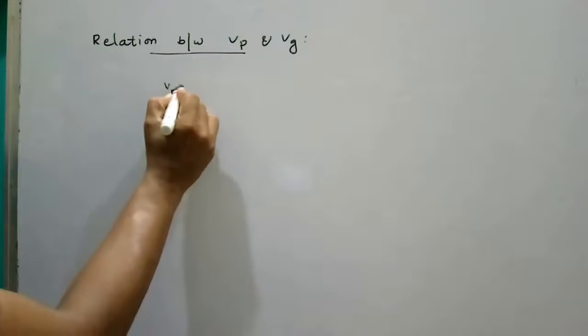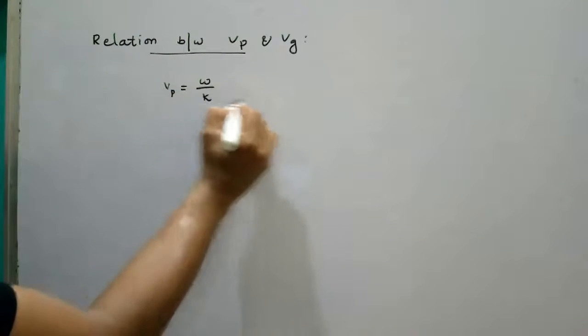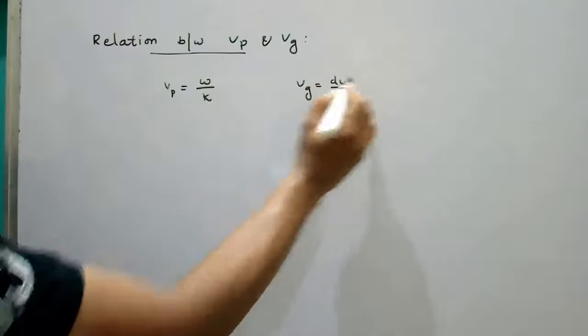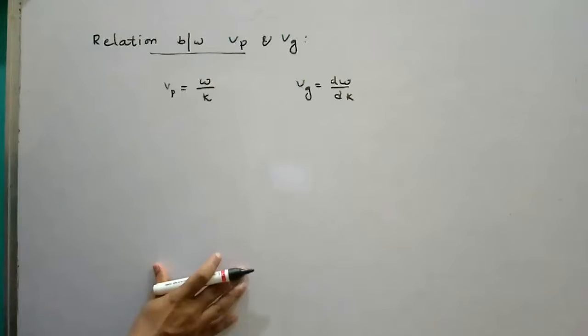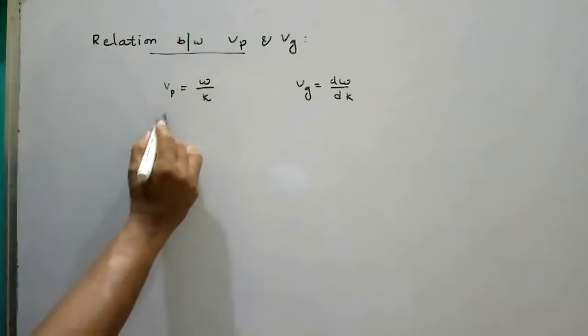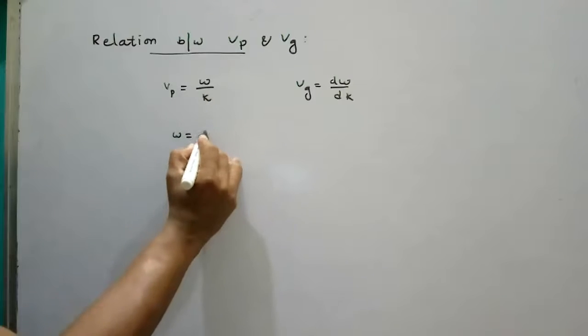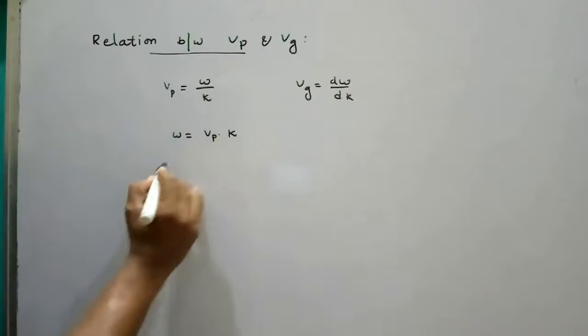Already we know phase velocity equal to omega by k, group velocity equal to d omega by dk. Now phase velocity Vp equal to omega by k, so omega equal to Vp into k.